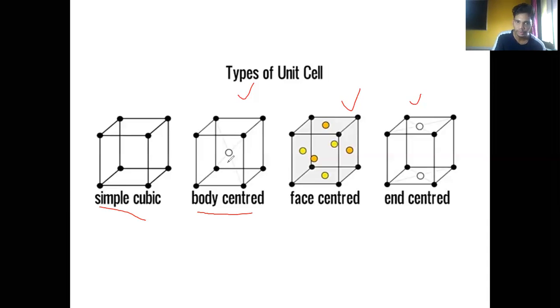So whenever an atom is present at the middle of the cubic cell, or we can say in the body of the cubic cell, when you draw the diagonals, the atom at the intersection point of the diagonals of the cube is termed a body centered unit cell. Only one atom is present at the middle. That is why it's called a body center atom. As we move ahead, let's talk about the face.